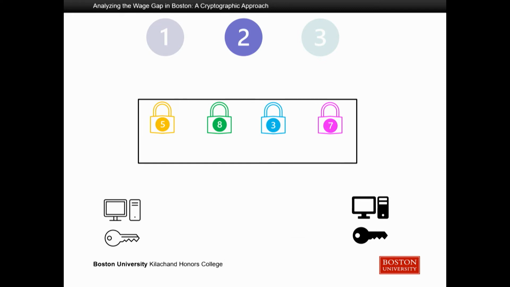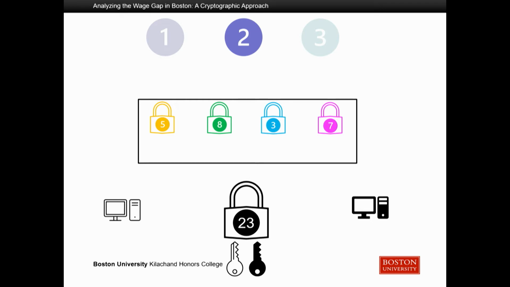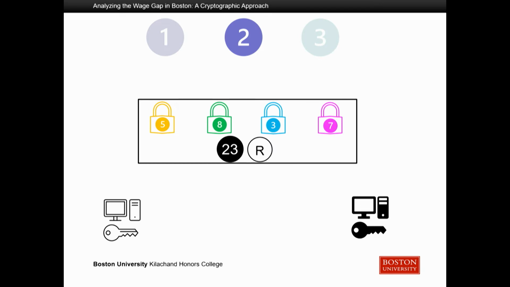Each server, at this point, is going to retrieve all these color encryptions and sum them up using that first additive property that we talked about, and the result is going to be this encryption, which is the sum of all these colored encryptions. From here, the servers are going to work together, use both of their keys, and decrypt the data. And so they're going to post the results, which consist of the decrypted data along with that special number R, to the bulletin board.